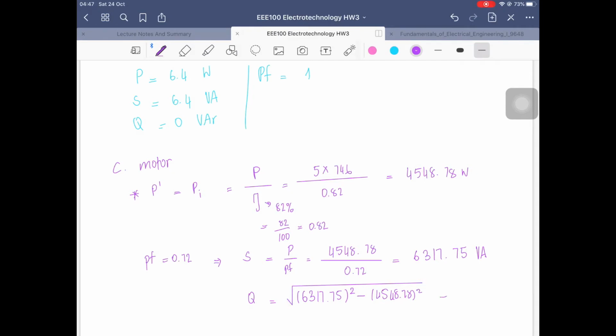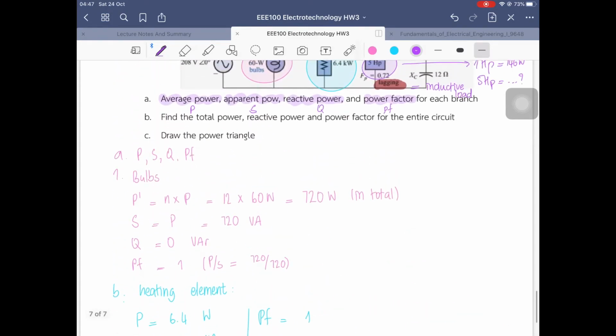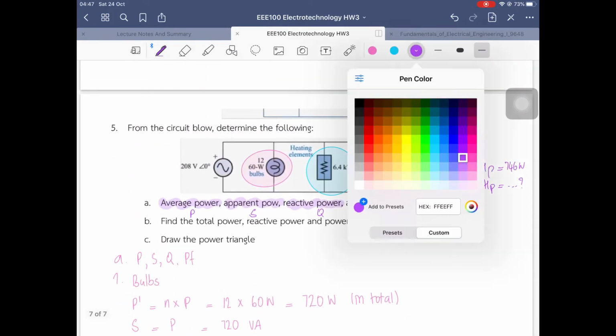Okay, so let's move on. We have the number which is 434,384.355 VAR. Because it is the reactive power, it has to be R at the end. R for reactive power.